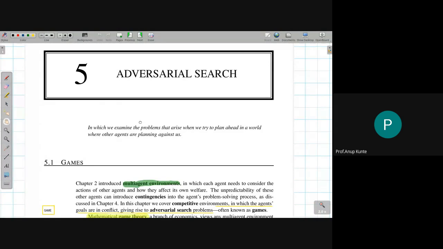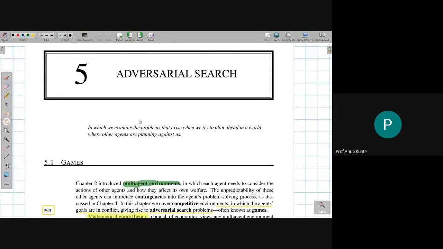We assume, for the sake of discussion as in our syllabus, that this multi-agent environment involves two agents. One agent is the one for whom we are developing the search-based solution, and the other agent is the adversary of the agent for whom we are building the solution. So a two-agent adversarial environment involves us doing not the usual state space search, but a different variant of state space search, which is called adversarial search.